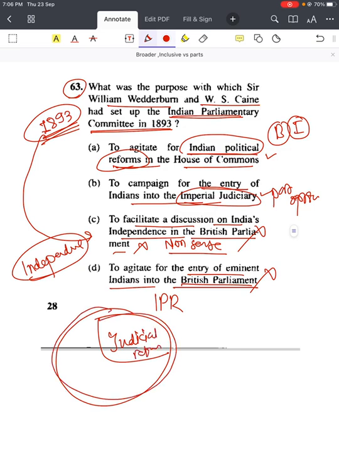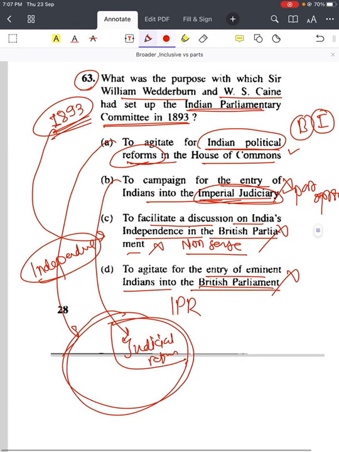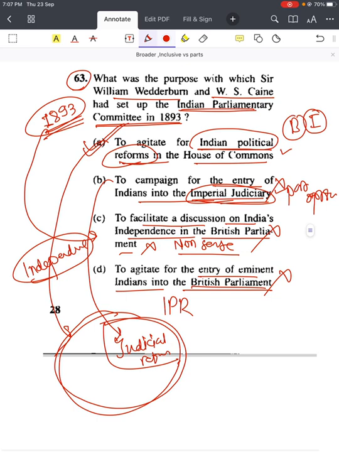So the first option is broader than the second option of entry of Indians into the imperial judiciary. That's why this is not the correct answer. Correct answer is A, to agitate for Indian political reforms in the House of Commons. So this is how the broader, inclusive versus part option approach works.